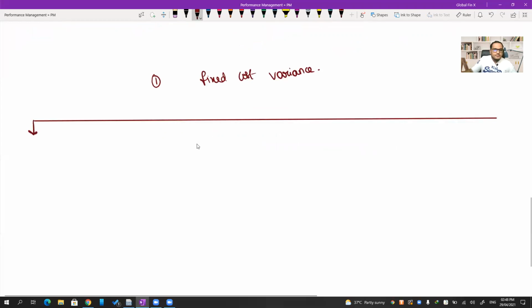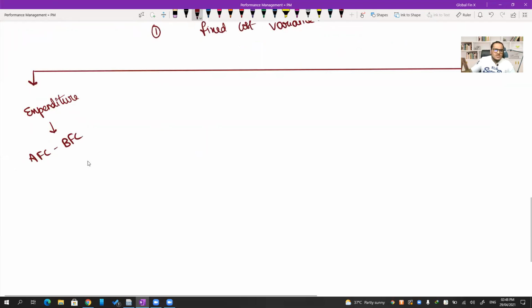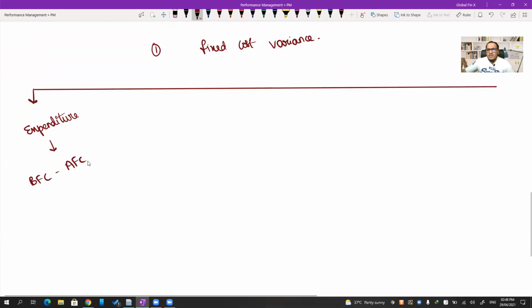One is the expenditure variance. This is actual fixed cost minus budgeted fixed cost, or else budgeted fixed cost minus actual fixed cost, whatever you want to do. I don't care about that. Budgeted fixed cost minus actual fixed cost is the expenditure part. The second one is the fixed overheads volume variance.